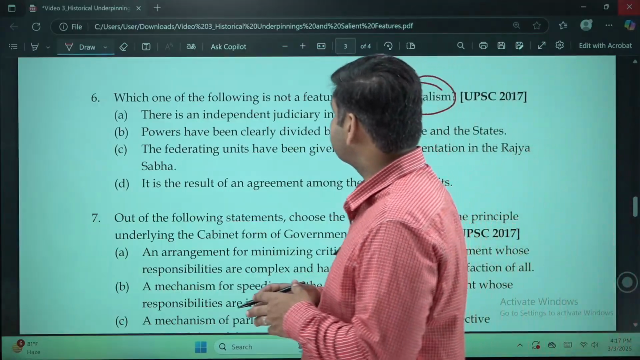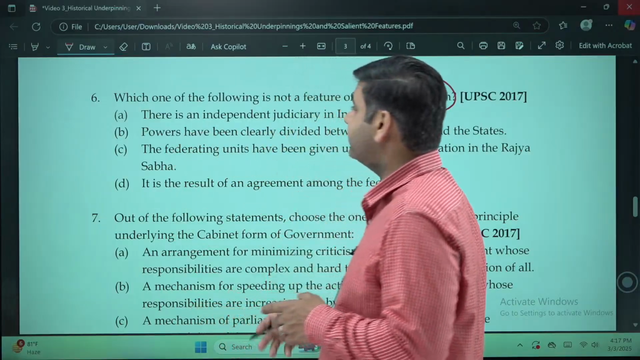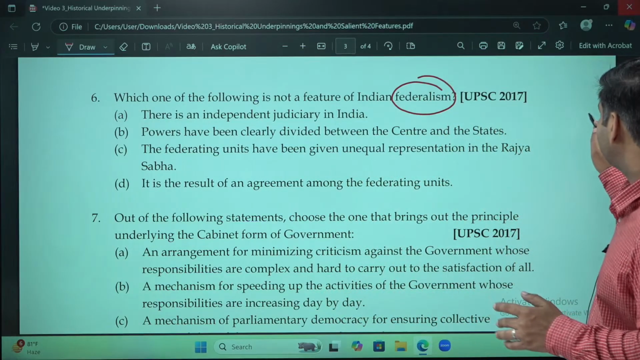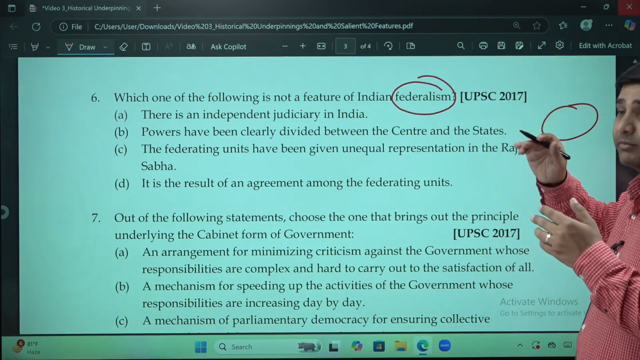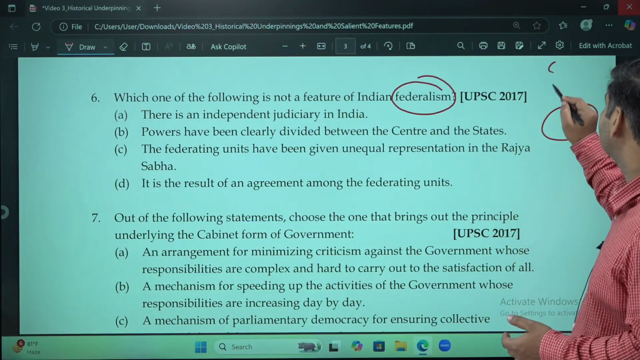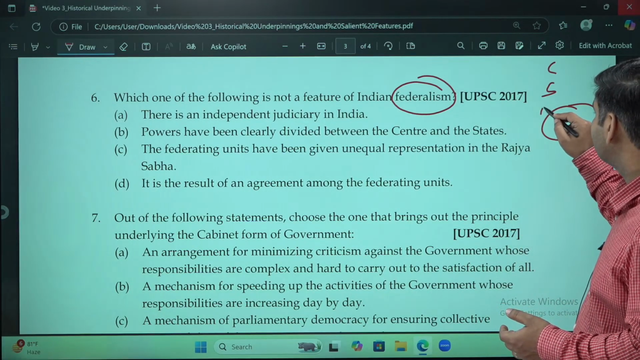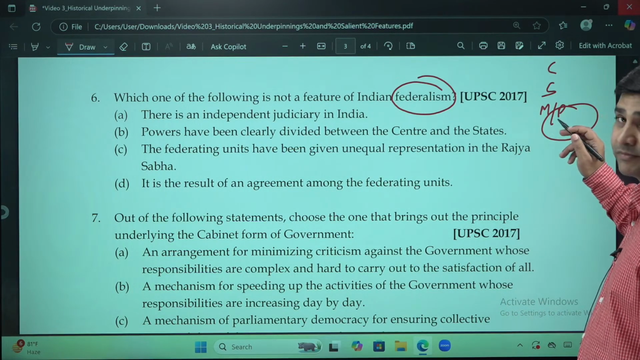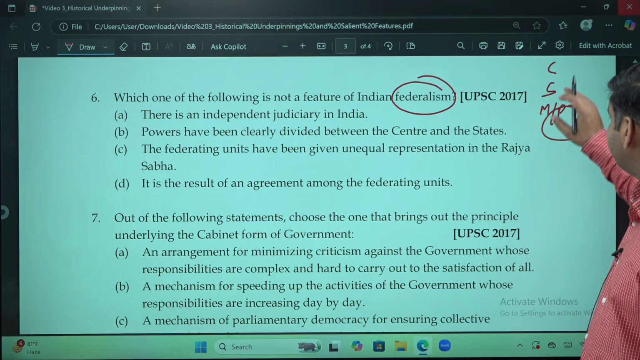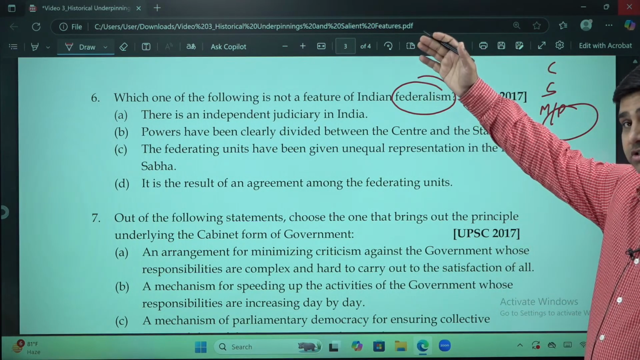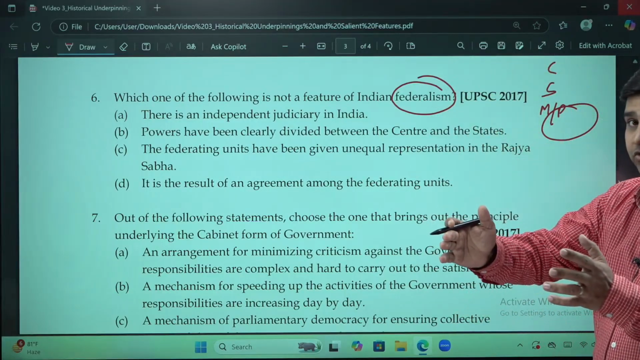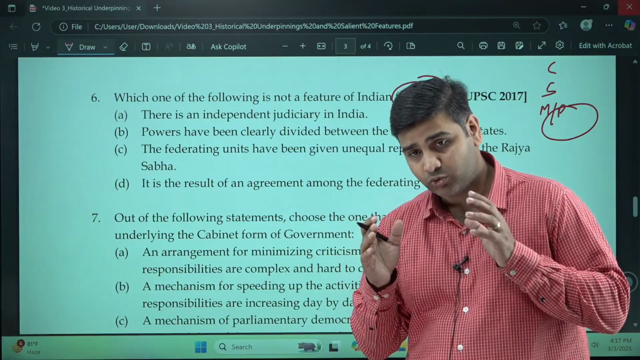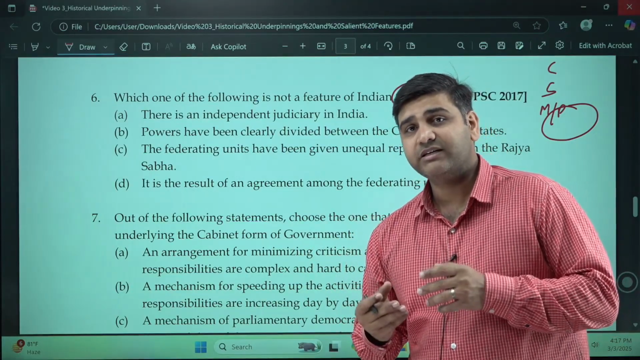Which among them are the features? There is an independent judiciary in India. It has nothing to do with federalism. Federalism simply means same set of people governed by 2 levels of government or 3 levels of government. For example, central government, state government and the local municipal or panchayat. Okay, same set of people. Jurisdiction may decrease. Central government have the jurisdiction over the whole India, state has jurisdiction over the state, and municipality or panchayat have the jurisdiction over those areas. But same set of people.